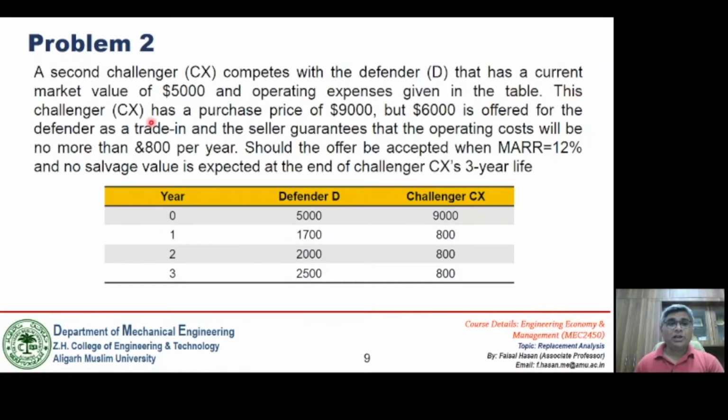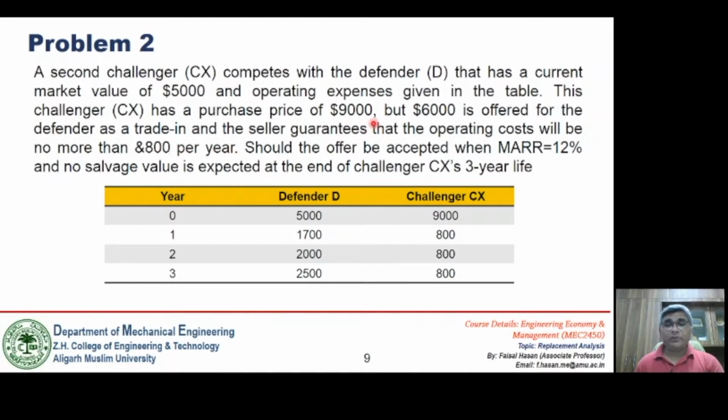A new challenger CX has a purchase price of $9,000. The purchase price of the new challenger is given as $9,000, but $6,000 is offered for the defender as the trade-in, and the seller guarantees that the operating cost will be no more than 800 per year.